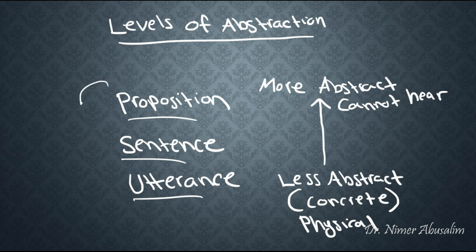And out of all these levels, which one is more important to meaning? Which one carries universal meaning? Which one carries more locally bound meaning or speaker bound meaning? Are there any differences between them? This will be our topic for today's lesson. So let's start by identifying each one of these three levels of abstraction one by one, and then we can look at some main differences between them.